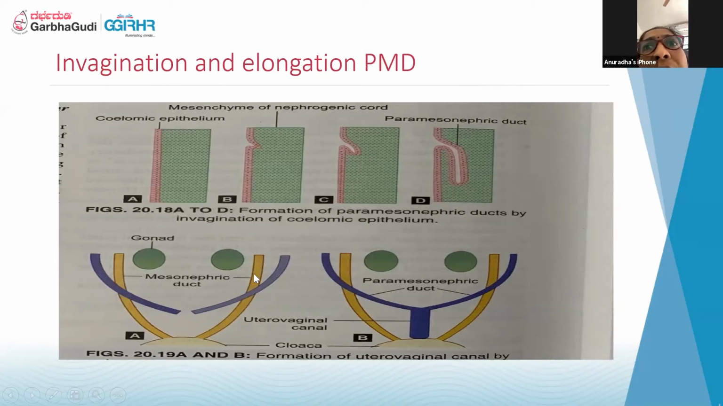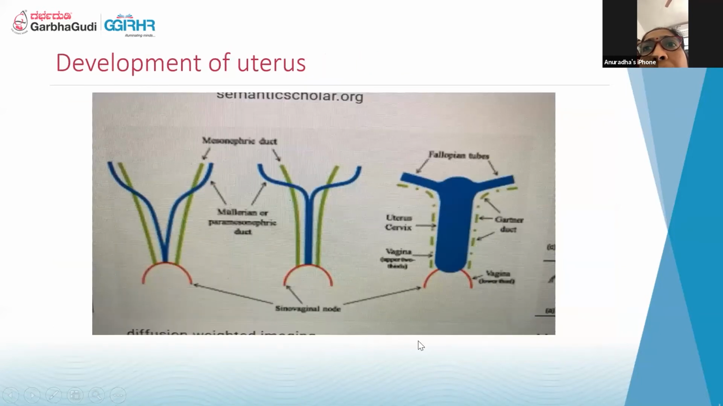The mesonephric duct degenerates. The paramesonephric ducts on either side get connected to each other and become a uterovaginal canal. This gets fused mainly in the center, and the fusion starts from above downwards. Firstly both sides fuse in the lower part, then slowly the cavity appears, and slowly the upper part also gets fused. Am I clear so far? Yes, ma'am. Okay.